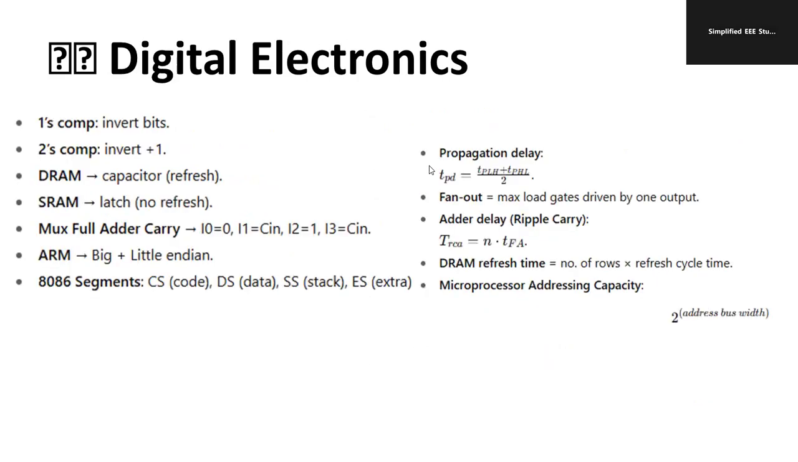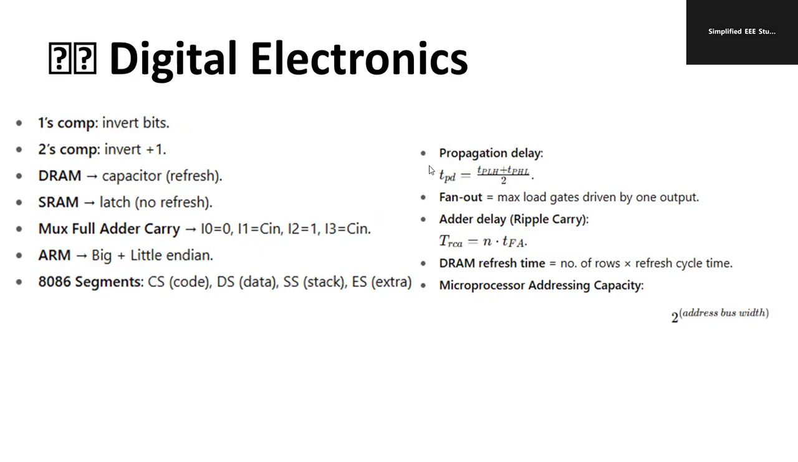In digital electronics you have to study ones complement, two's complement, DRAM, then focus on the SRAM. For the maximum full adder carry, you can use the truth table. Already you might have explained this in your class. Similarly, ARM microcontroller: big and little endian. Then 8086 segments: you have to focus on source related code, data related code, stack related code, ES related code, etc.